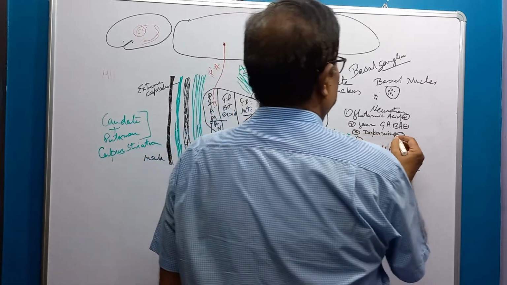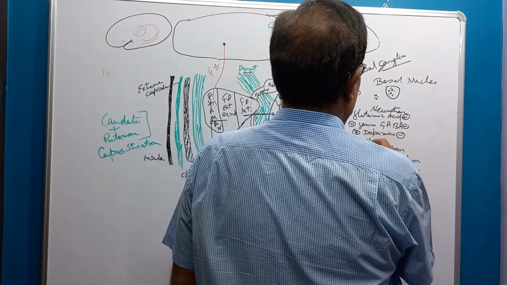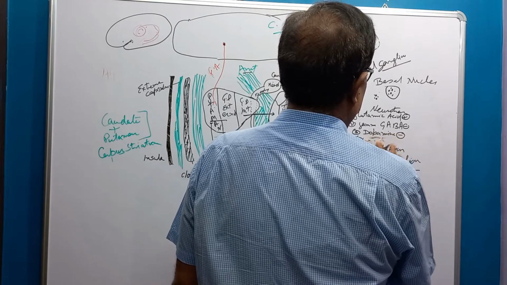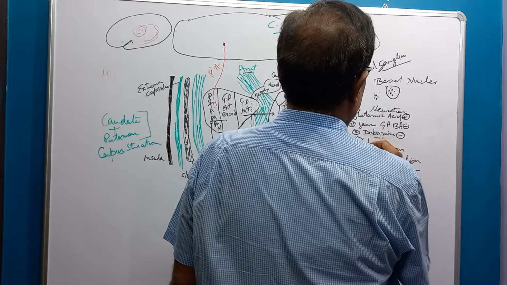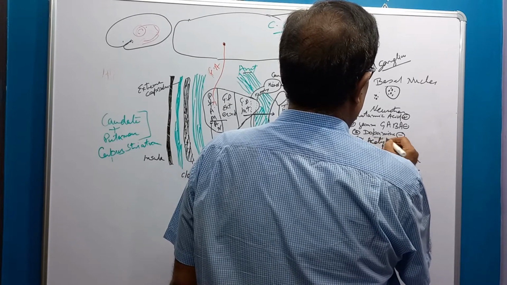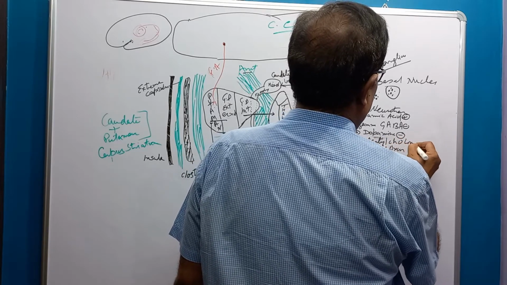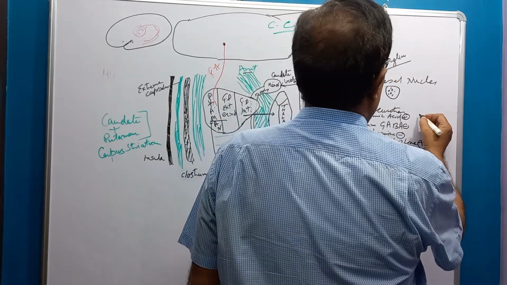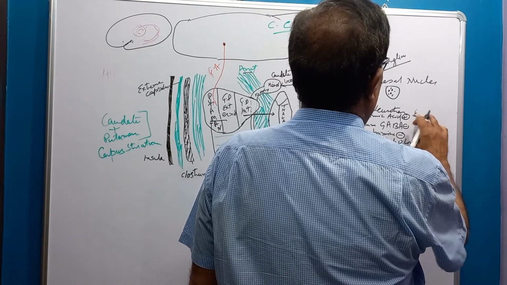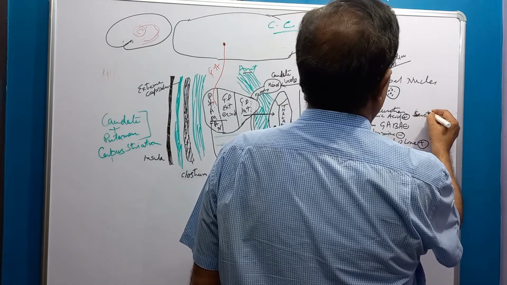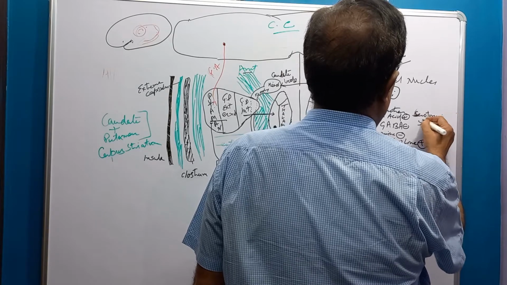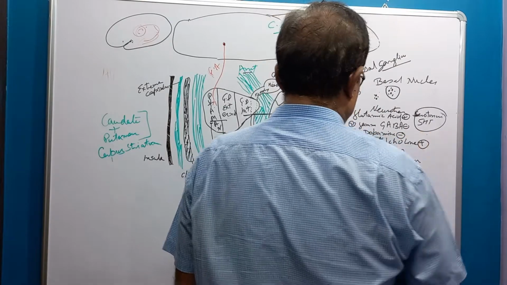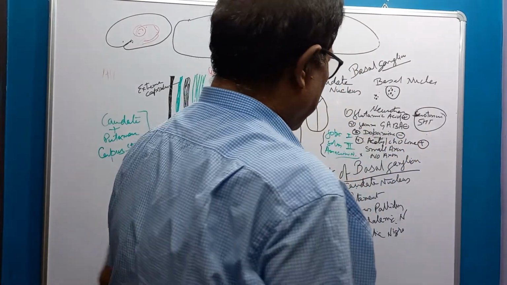And then acetylcholine, which is again stimulatory. Apart from that, serotonin and 5-HT are present. They are neuromodulators. These are the neurotransmitters.